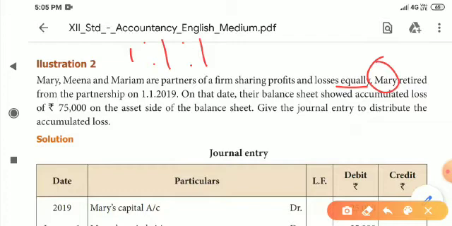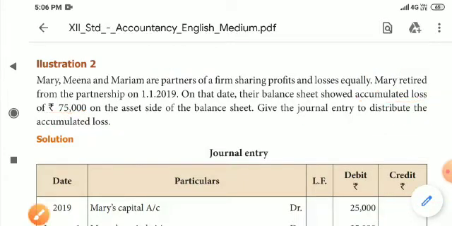On that date, the balance sheet showed accumulated loss. Accumulated loss appears on the asset side, mentioned as profit and loss, 75,000. Give the journal entry to distribute the accumulated loss.